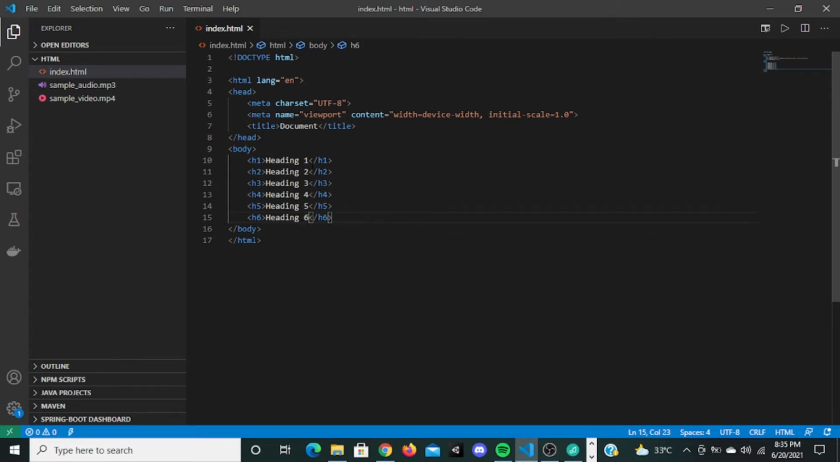So for this heading tag, I will keep only the h1 there. I will delete all of the rest and save it right here. Now the next tag we are going to see is called the paragraph tag.